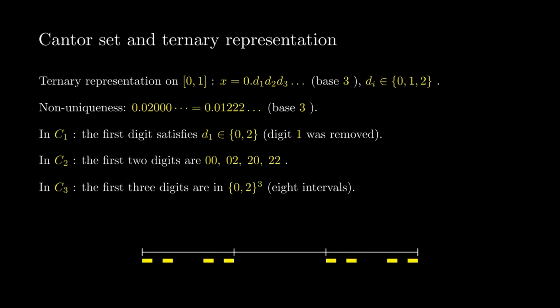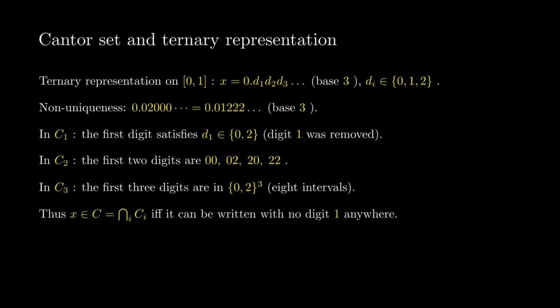The first 3 ternary digits are all in the set {0, 2}. Therefore, a point lies in the Cantor set if and only if it has a ternary expansion with no digit 1 anywhere. So C is equivalent to the set of infinite sequences of zeros and twos. That is the same size as the real line. In particular, the Cantor set has cardinality 2^(Aleph_0).